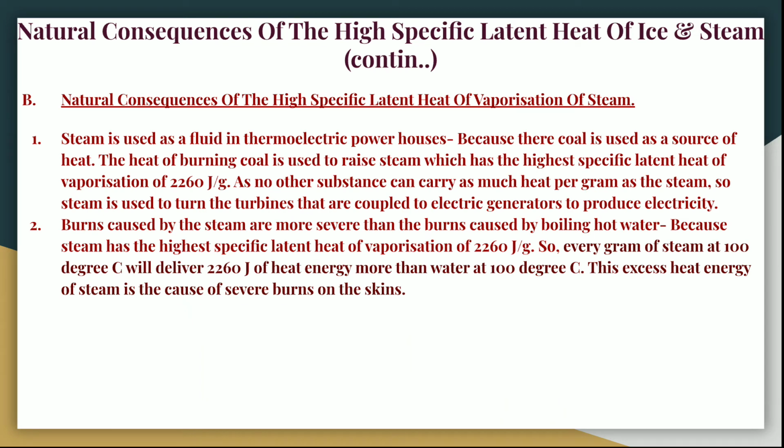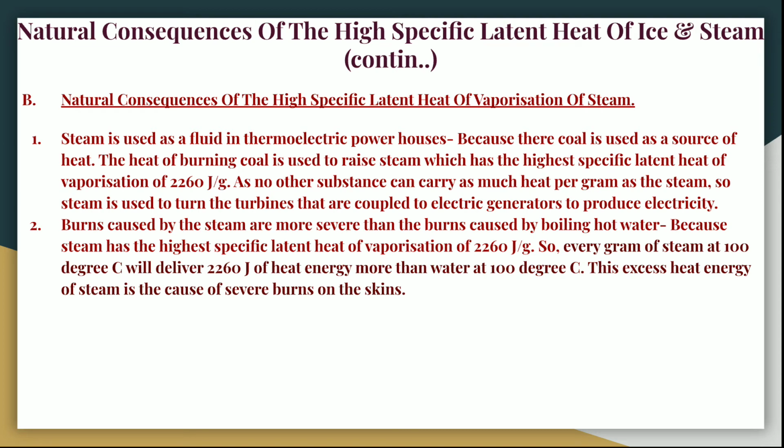Okay, next we come to the natural consequences of high specific latent heat of vaporization of steam. Steam is used as a fluid in thermoelectric power stations because in the electric power stations, coal is used as a source of heat. The heat of the burning coal is used to raise the steam, which has the highest specific latent heat of vaporization, that is 2260 joules per gram.